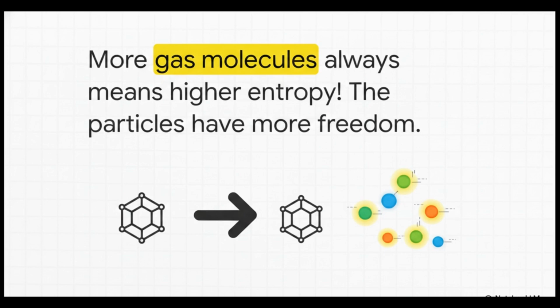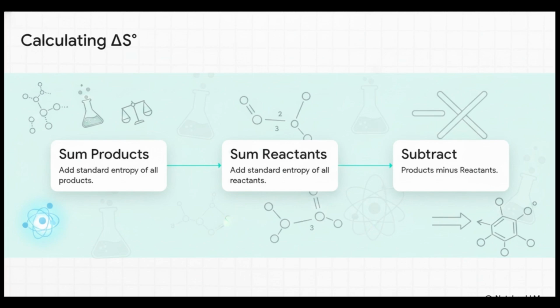Because you just went from 0 gas molecules on the left side of the equation to 1 whole gas molecule on the right. Gases have so much more freedom and randomness than solids or liquids. So anytime you're staring at a chemical equation, just count your gas molecules. If that number goes up from reactants to products, your entropy change, your delta S, is for sure going to be positive.